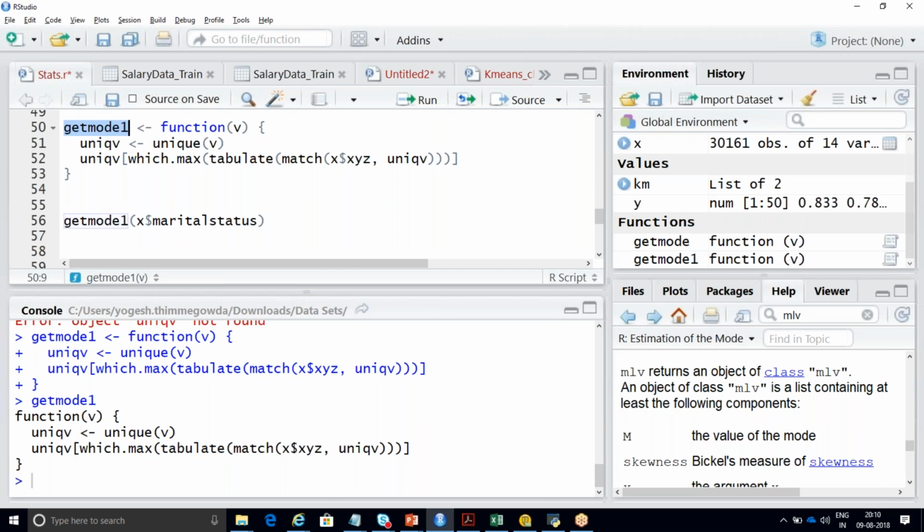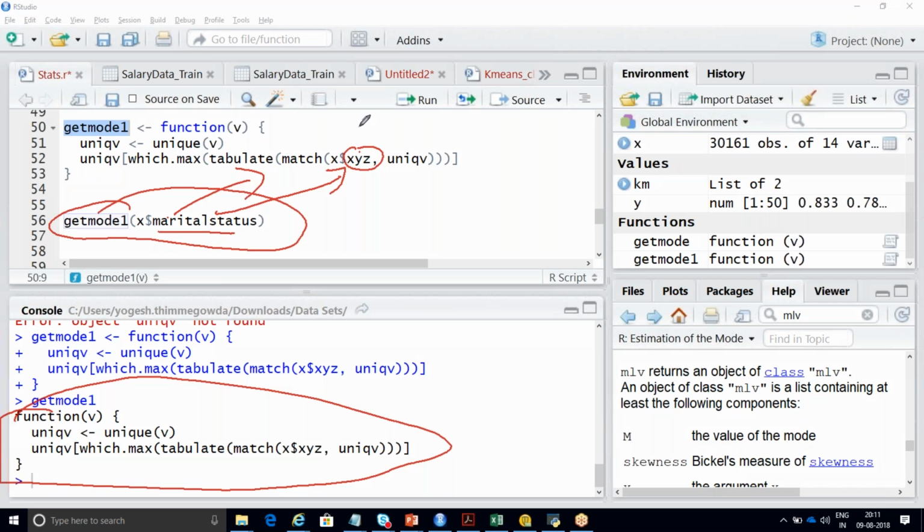So why I passed this marital status was in order to make sure which particular column we are calculating. You can replace it with V1, V2, or you can just pass this V here only. Just to make sure that you understand, I have passed this marital status. So now if you run the get model, you'll get it.